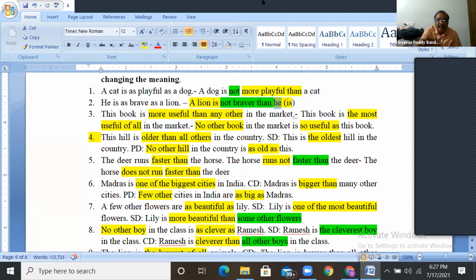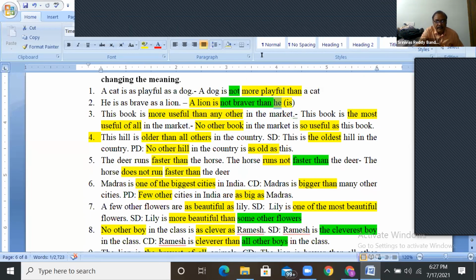See guys, how it is changed. For the first two sentences, the superlative degree is not possible. Most playful, bravest, those are not possible here. Why are those not possible? Because comparison is between two only, cat and dog, he and lion. So in this one, only positive and comparative, these two are possible.